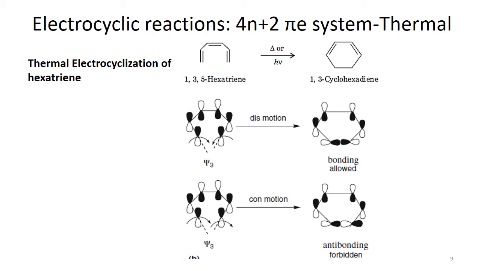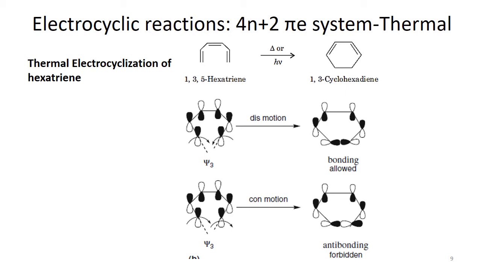So first of all, we shall see whether the thermal reaction is allowed. For this we have selected a reaction that is an electrocyclization of hexatriene to 1,3-cyclohexadiene. In this case, this reaction can be induced by temperature, or you can use irradiation mode too.